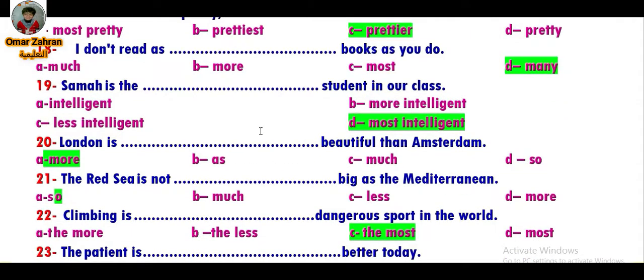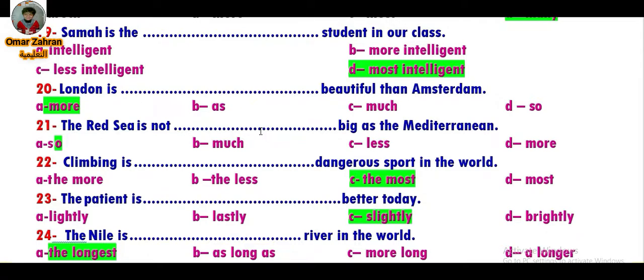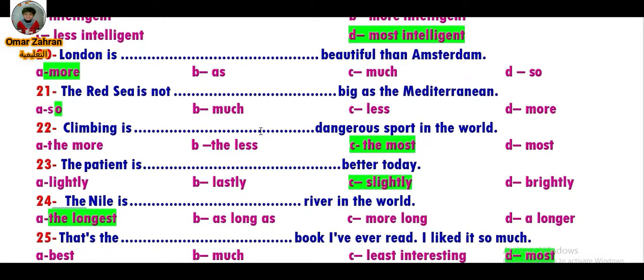Number 22, climbing is the most dangerous. Here is a long adjective, the most plus adjective. Climbing is the most dangerous sport in the world. Number 23, the patient is slightly better today. Number 24, the Nile is the longest river in the world. Number 25, that's the best book. The most is wrong, because if we use the most, it should be the most interesting book. So the right answer is the best. That's the best book I have ever read. I liked it so much.